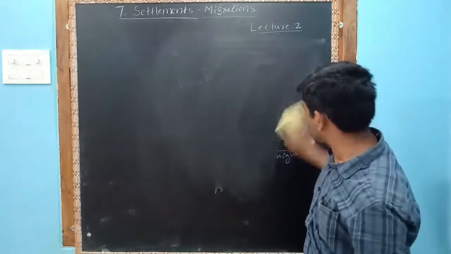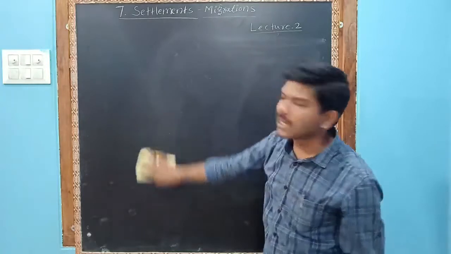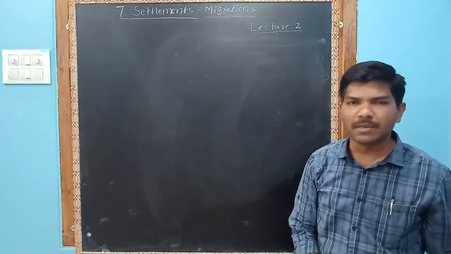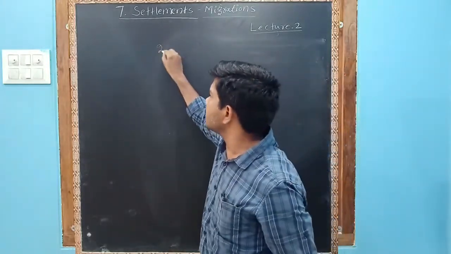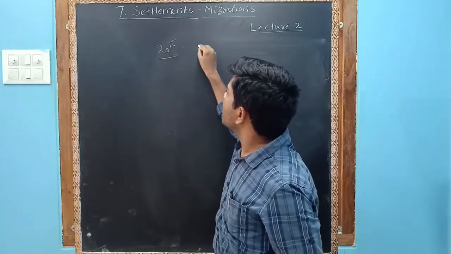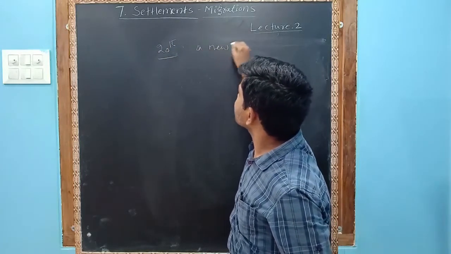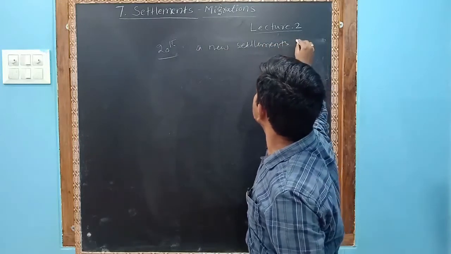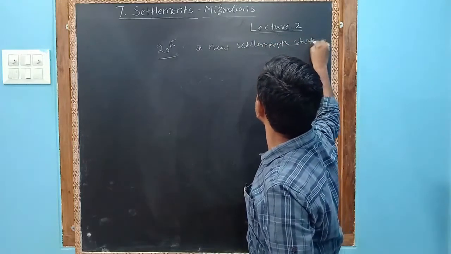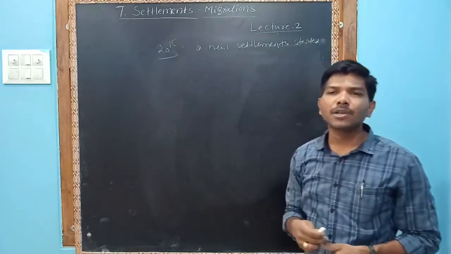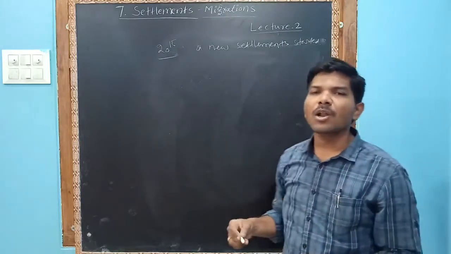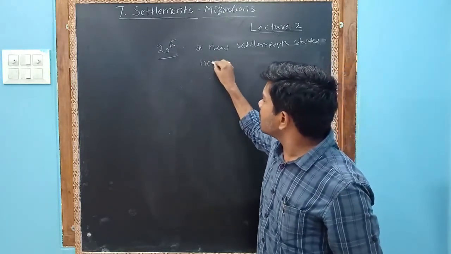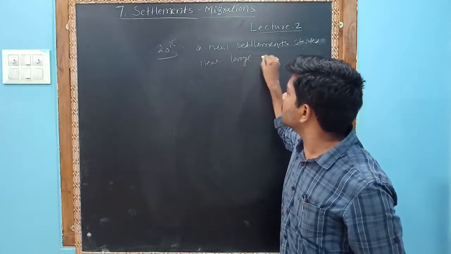Next, let us see erythropolis. What are erythropolis? Nowadays, new kinds of settlements are organizing. In the 20th century, new settlements started near large airports.